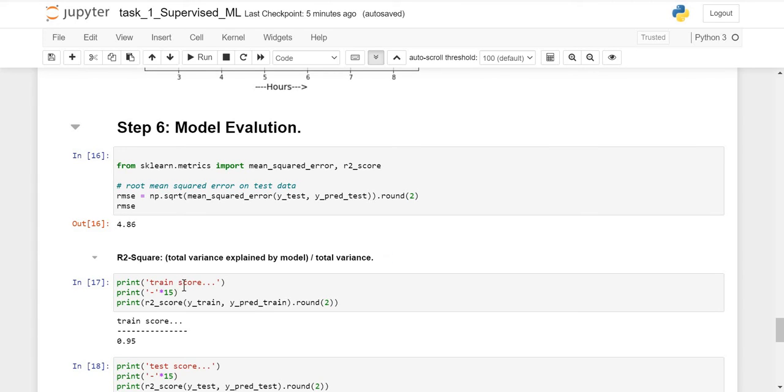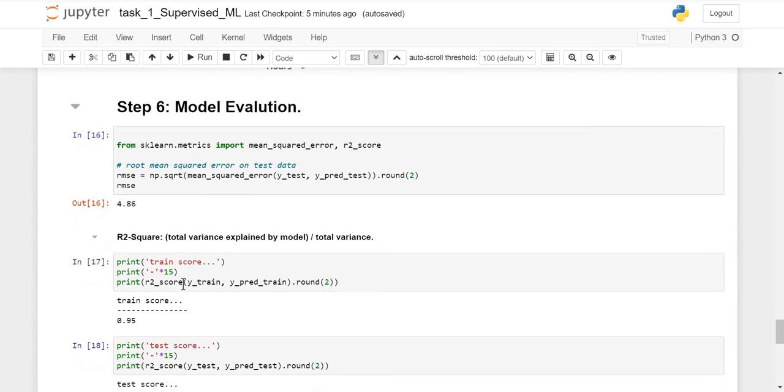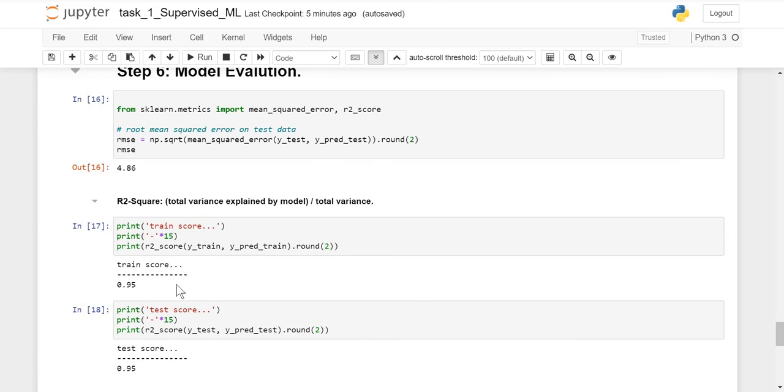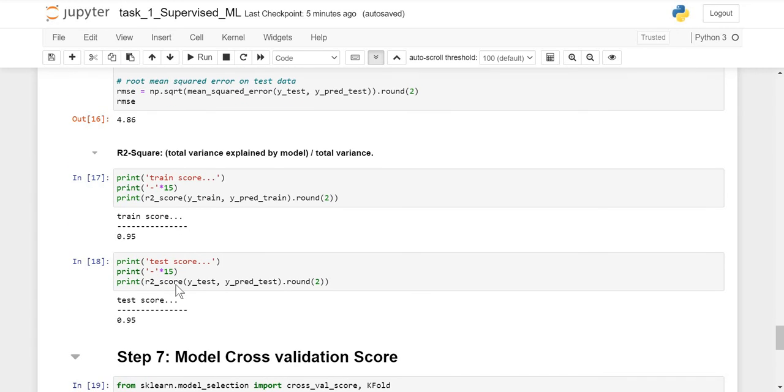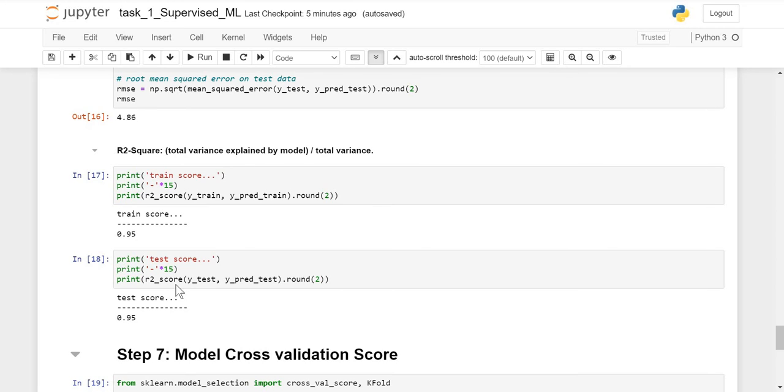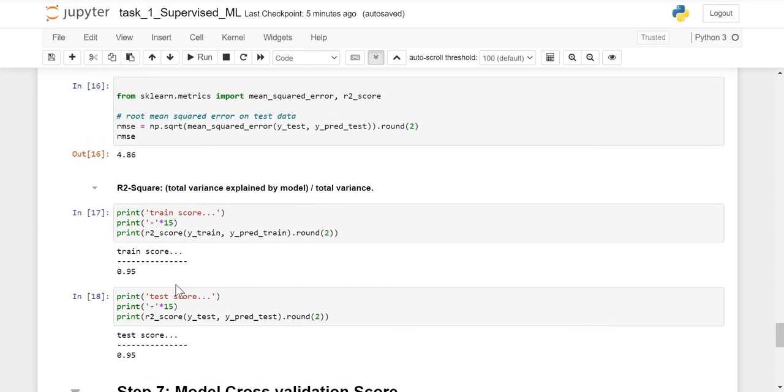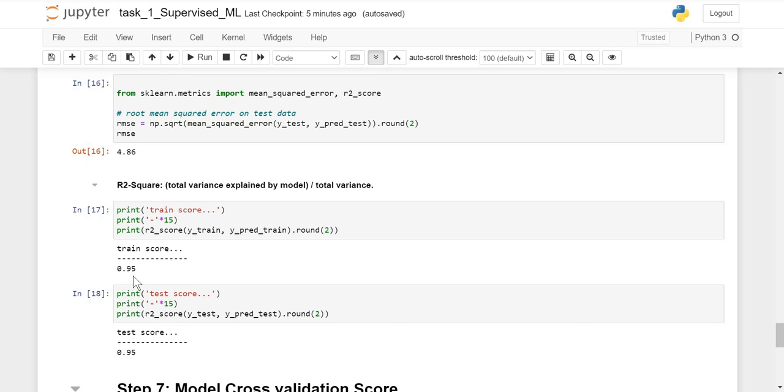The R2 score relates to how much variance our model is explaining. We can clearly observe that our model gives an R2 score of 0.95 when predicting on the train set, and 0.95 when predicting on the test set. In both cases, our model gives the same R2 score.